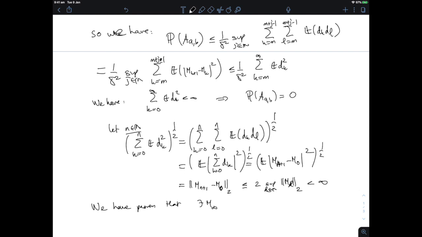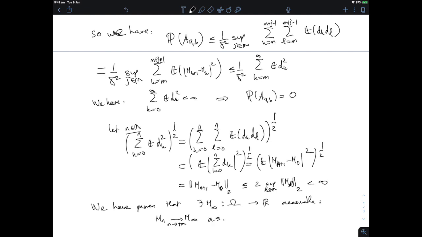I don't know yet whether or not that limit is in L2, but this is certainly measurable as an almost sure limit of the mn, such that mn tends to m infinity